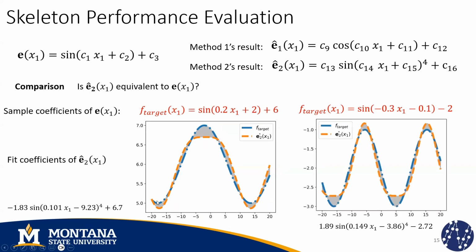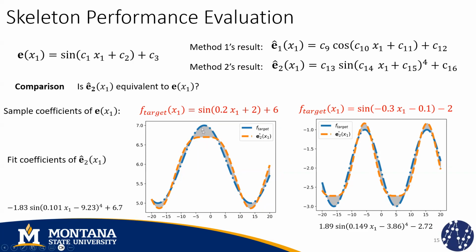And it's going to be similar for the other function that I sampled. So what is happening is that because this skeleton is not describing the real functional form, we cannot find a curve that matches perfectly. And that's going to be true for any function that belongs to this family of functions, to this skeleton function.